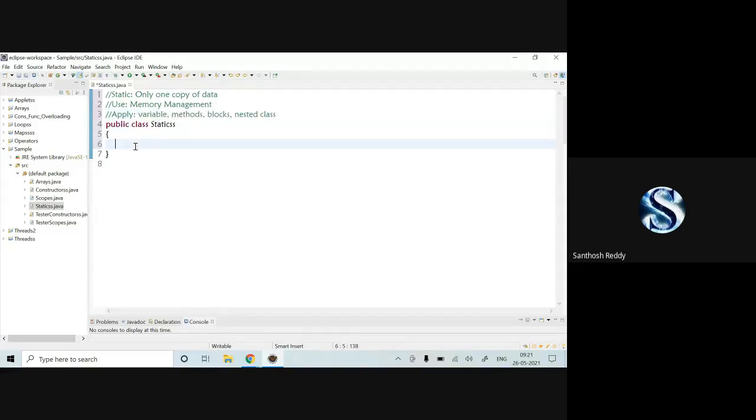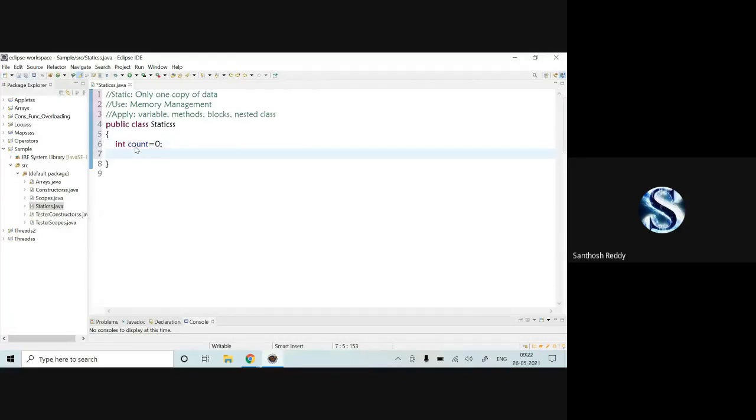Now, how to apply the static keyword? Do any of you have an idea? Yes, we have to apply the keyword called static. First, I'll compare with the normal version without using static. Then I'll use static and show the difference with the same program. First, I'll create int count is equal to 0.